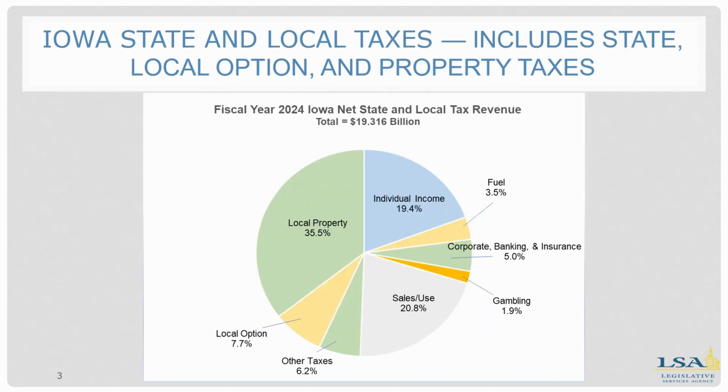This pie graph looks at fiscal year 2024 Iowa net state and local tax revenue. The total amount for FY24 was $19.3 billion. And of this amount, 35.5% came from local property taxes, 20.8% came from sales and use taxes, 19.4% came from the individual income tax. Local option taxes, which include sales and income surtax and hotel and motel tax, totaled 7.7%. And other taxes was 6.2%. That was an increase from prior years due to the introduction of the pass-through entity tax in FY24.